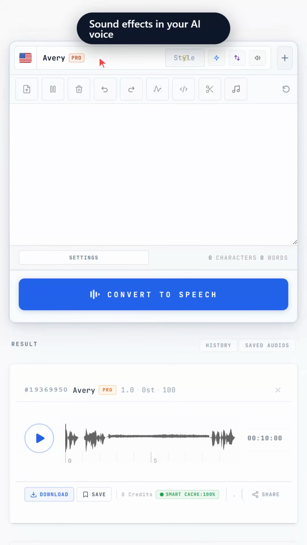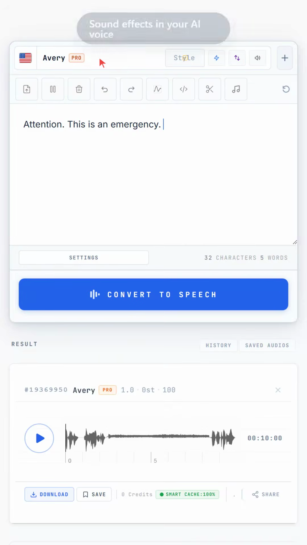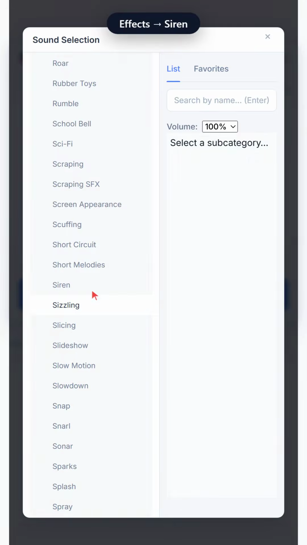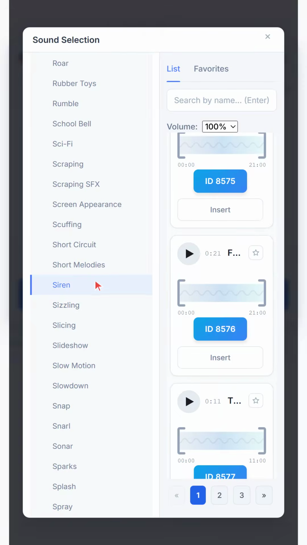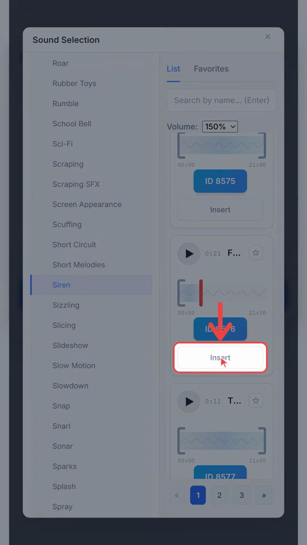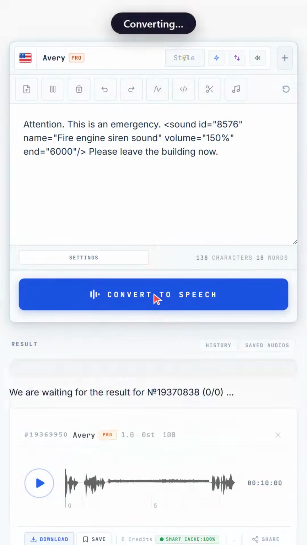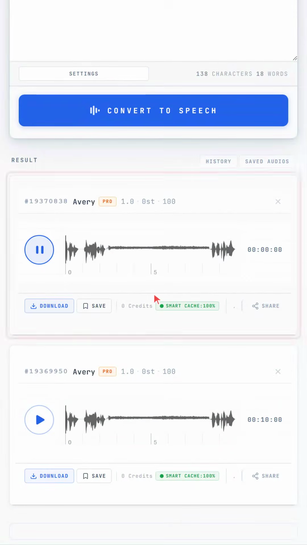Add real sound effects straight into your AI voice, completely free. Grab a siren from the library. First, the volume drop-down. I push it up to 150%, so the alarm cuts right through the voice instead of hiding under it. Then I trim the long clip down to a quick blast and drop it into the text. Hit Convert, and the alarm plays right inside the voice.